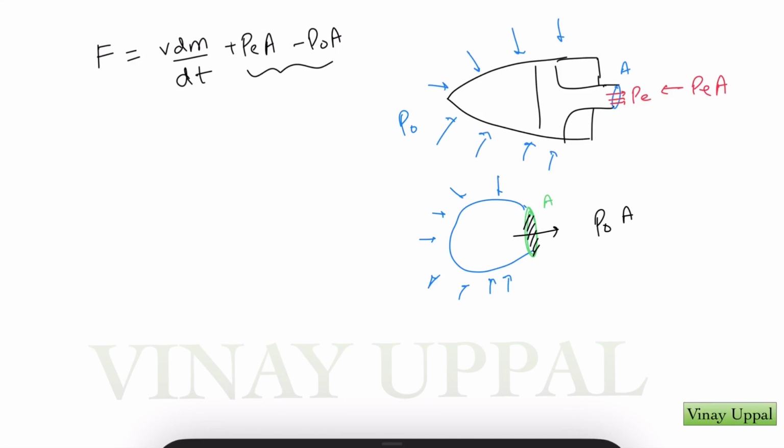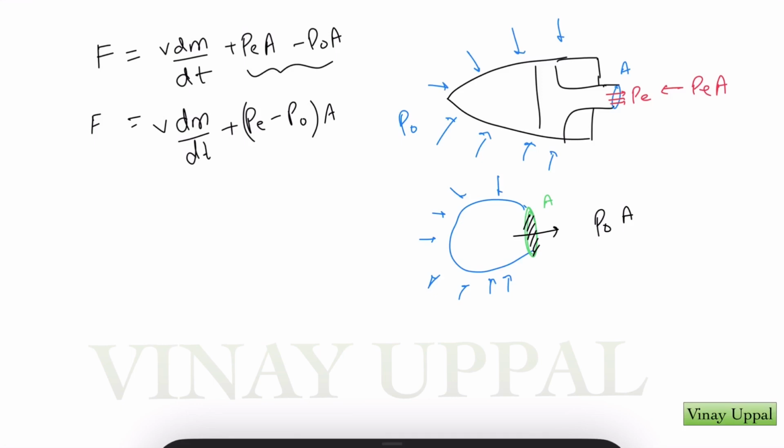So this term is usually neglected. I'll tell you a little bit more about the second term and why it doesn't appear in our usual JEE equations at the end of the video. So for now, let me just take area as common here. And let me write it in this manner. Now the quantities that depend on the nozzle area are the exhaust velocity and the exhaust pressure.